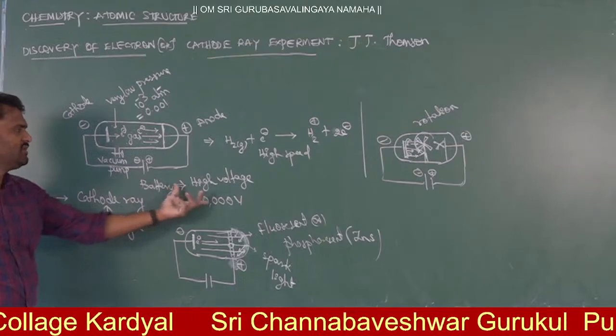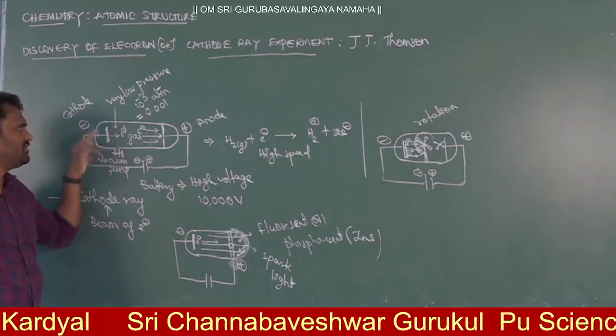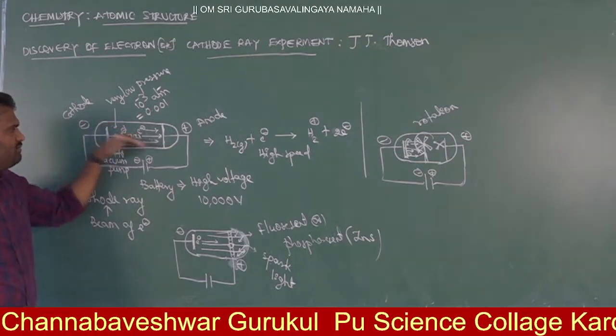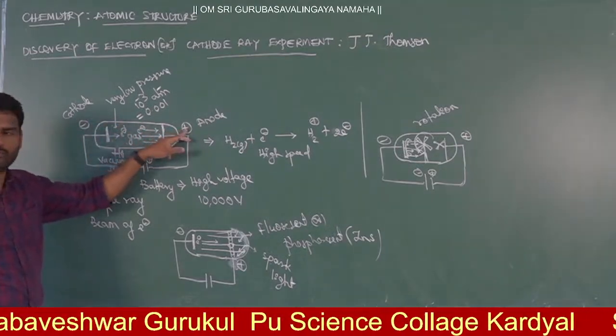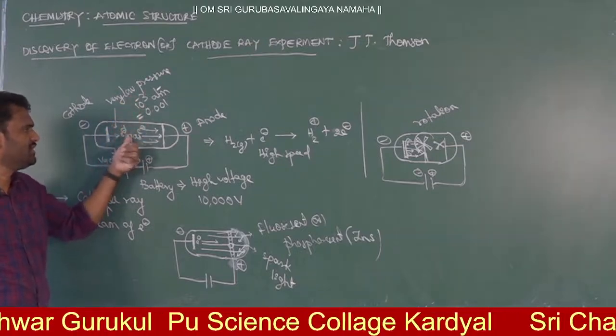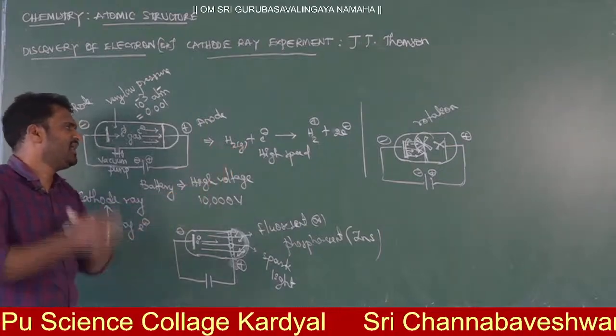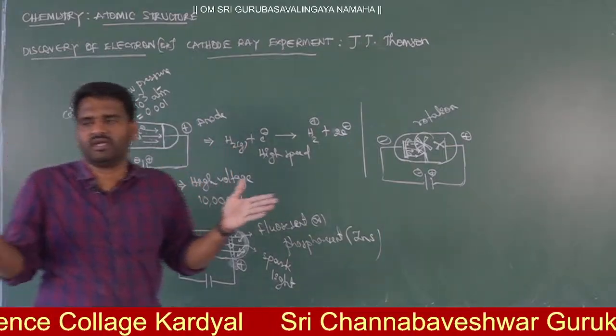When I pass a high voltage potential, there will be a flow of electrons from the cathode. So now you are getting a beam of electrons towards the anode via this gas. Here I have gas H2. You can take O2 or N2, helium, or any kind of gaseous state of matter.